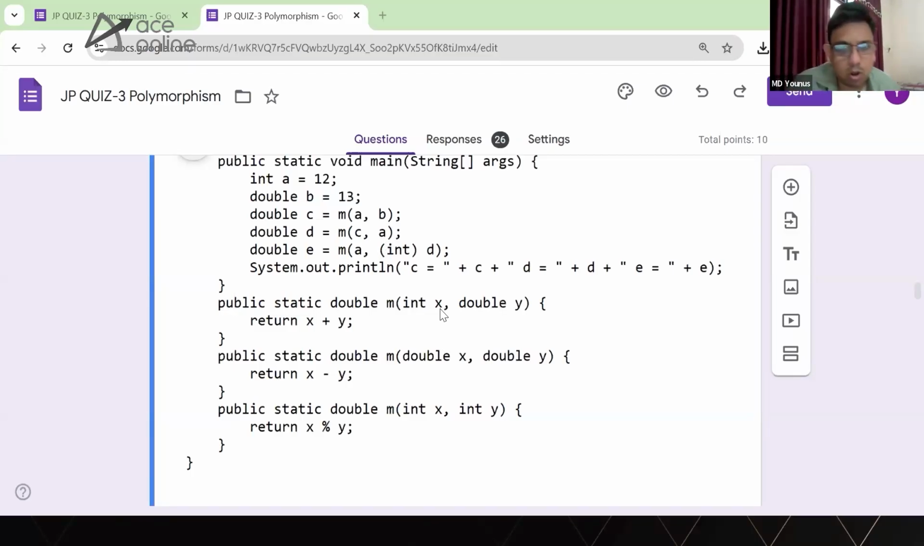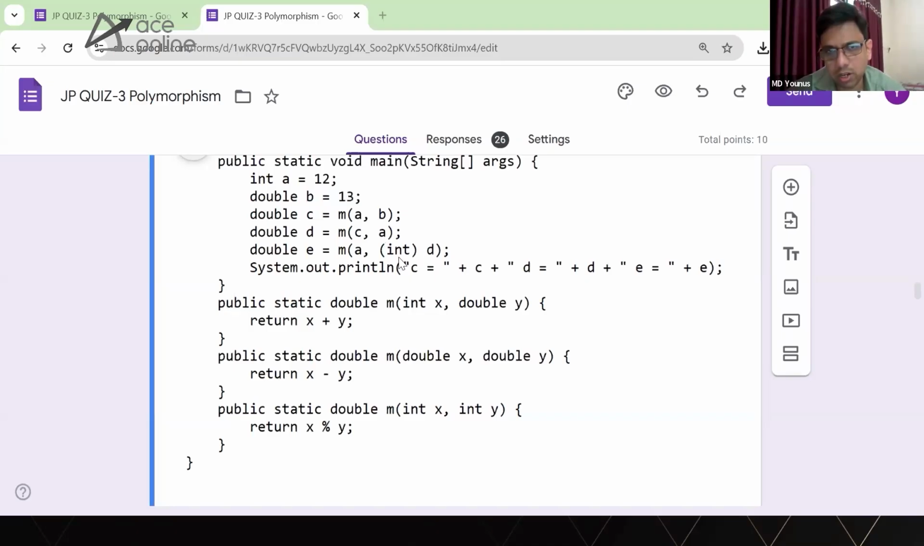Which method gets called? C is of type double, A is of type integer. So it will go for widening, right? It will go for widening. Okay. So the double method gets called. Now A comma int of D.